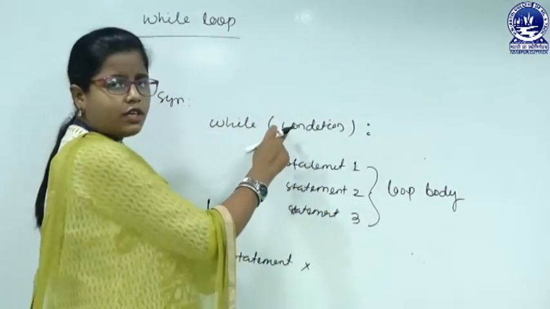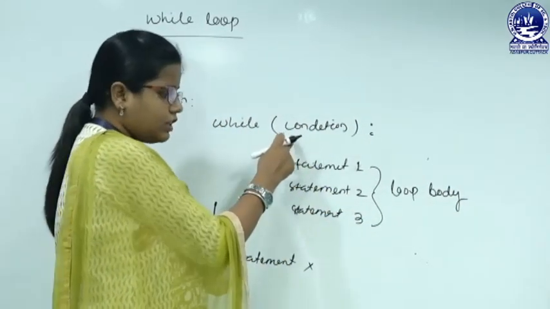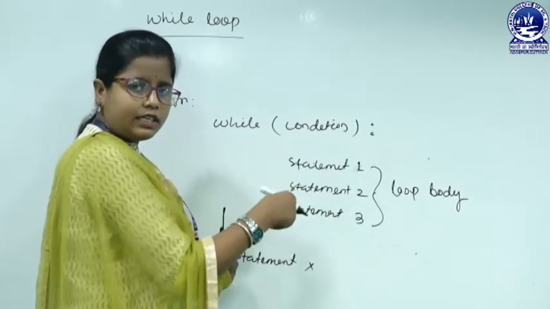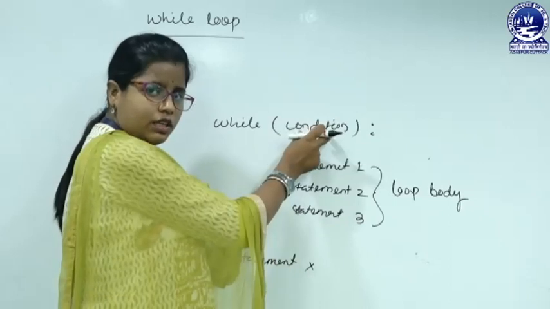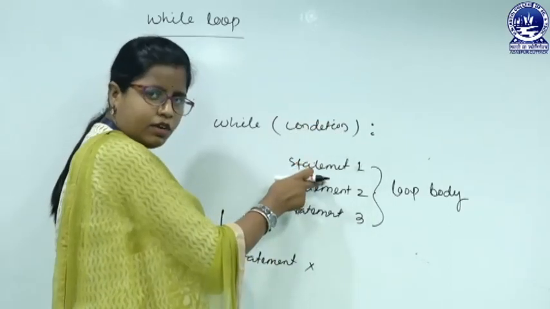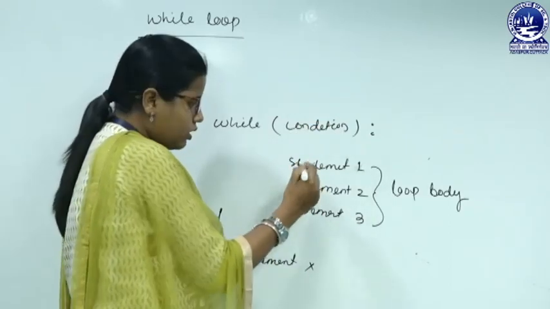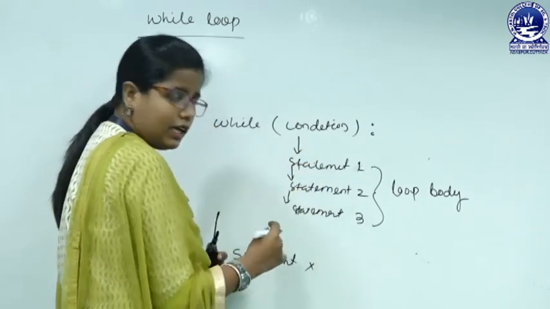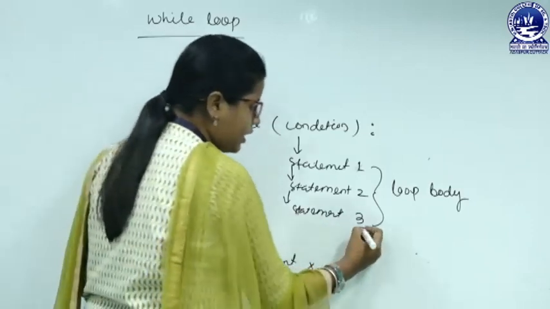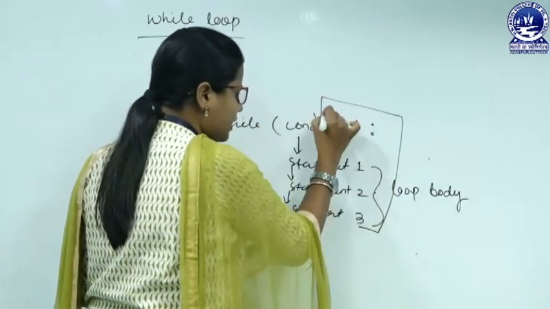As long as the condition is true, this loop body will get executed. Let us see how. Suppose this condition is true, then we go to statement 1, then statement 2, then statement 3, and after statement 3 we go back to the condition.